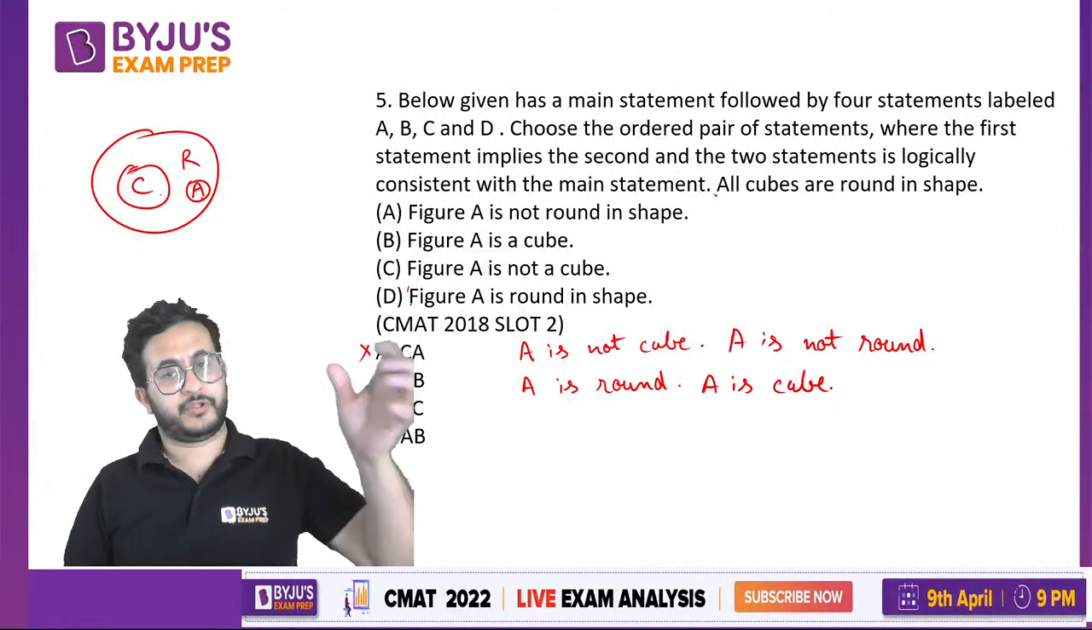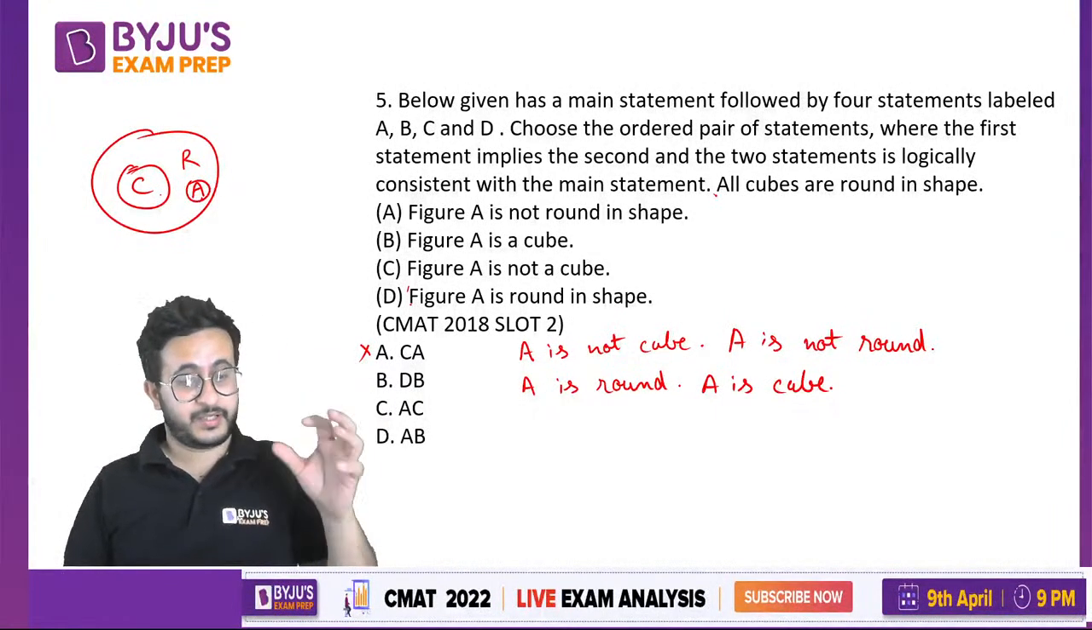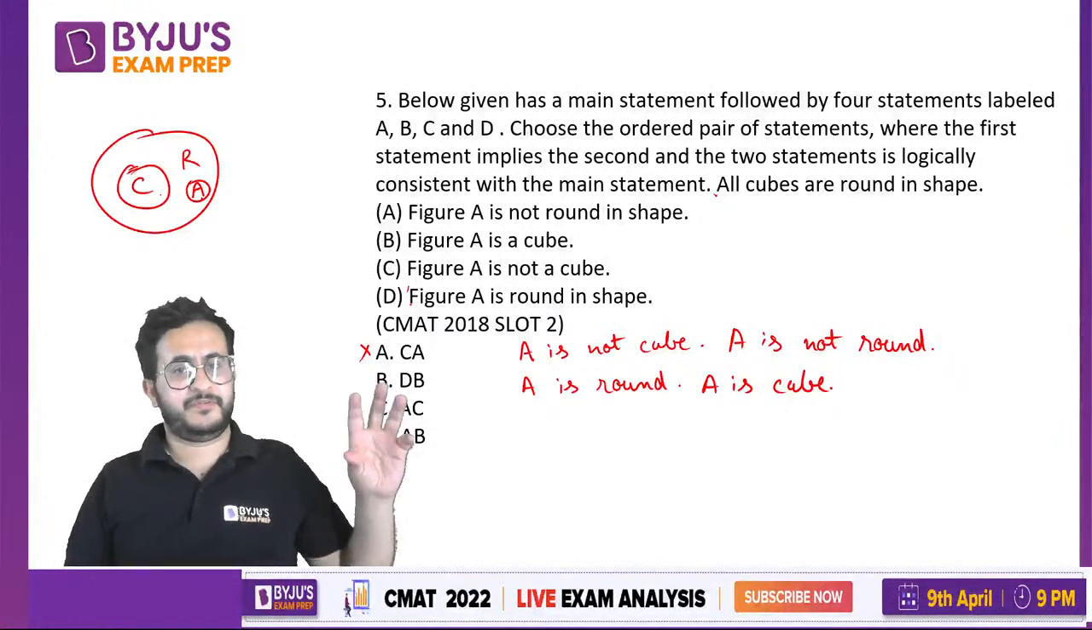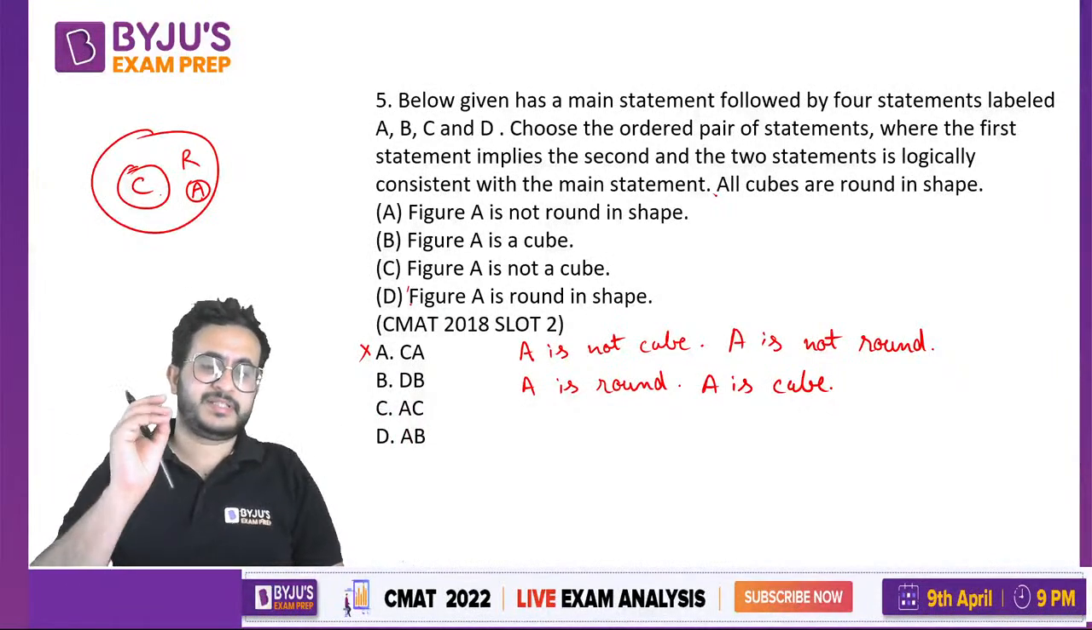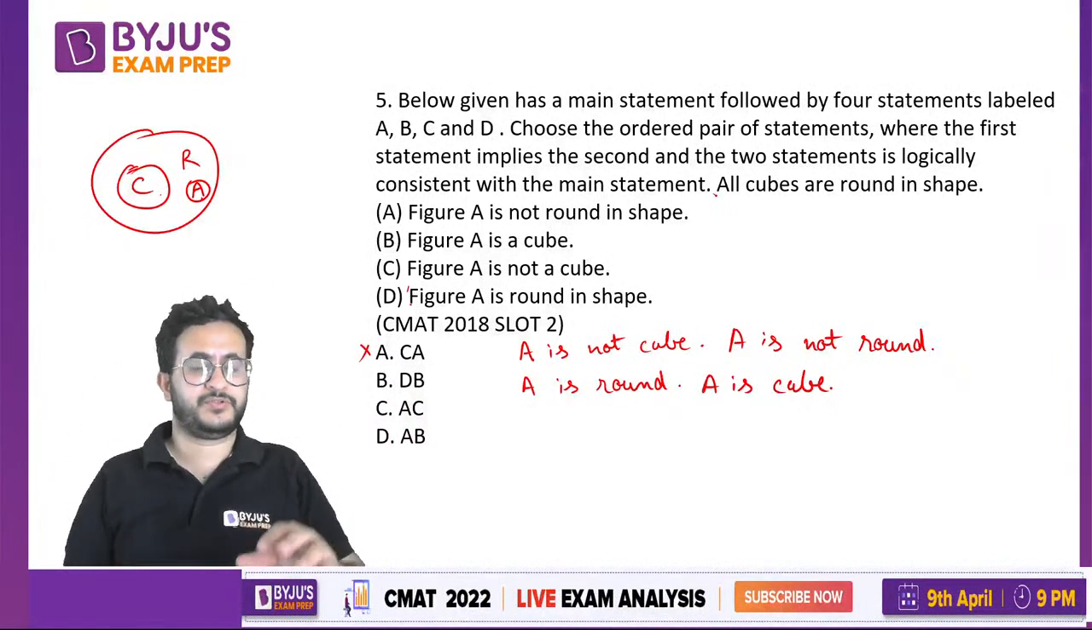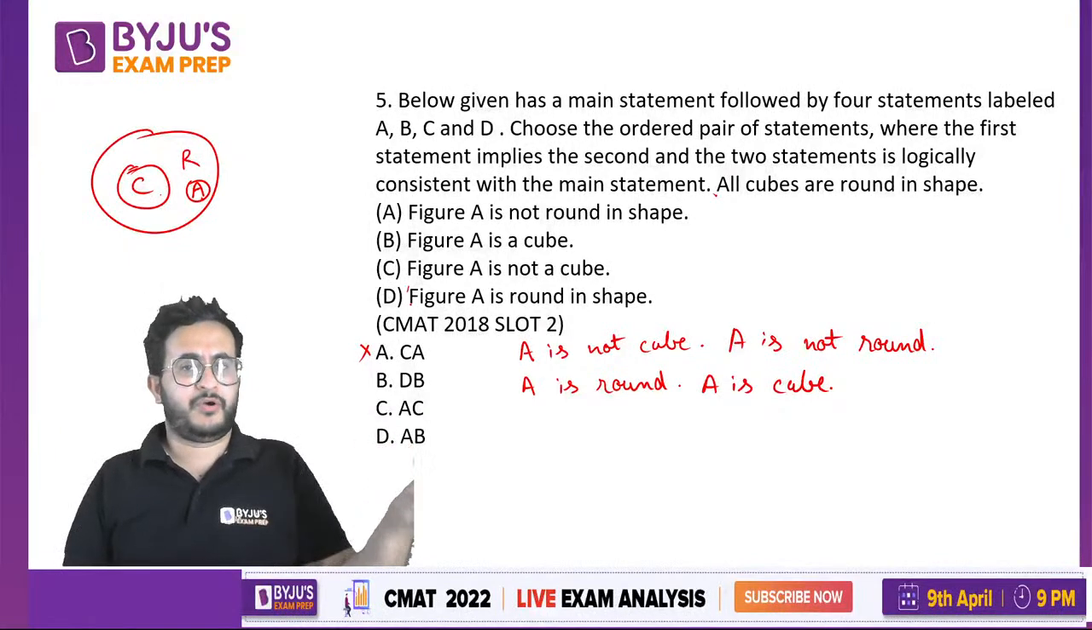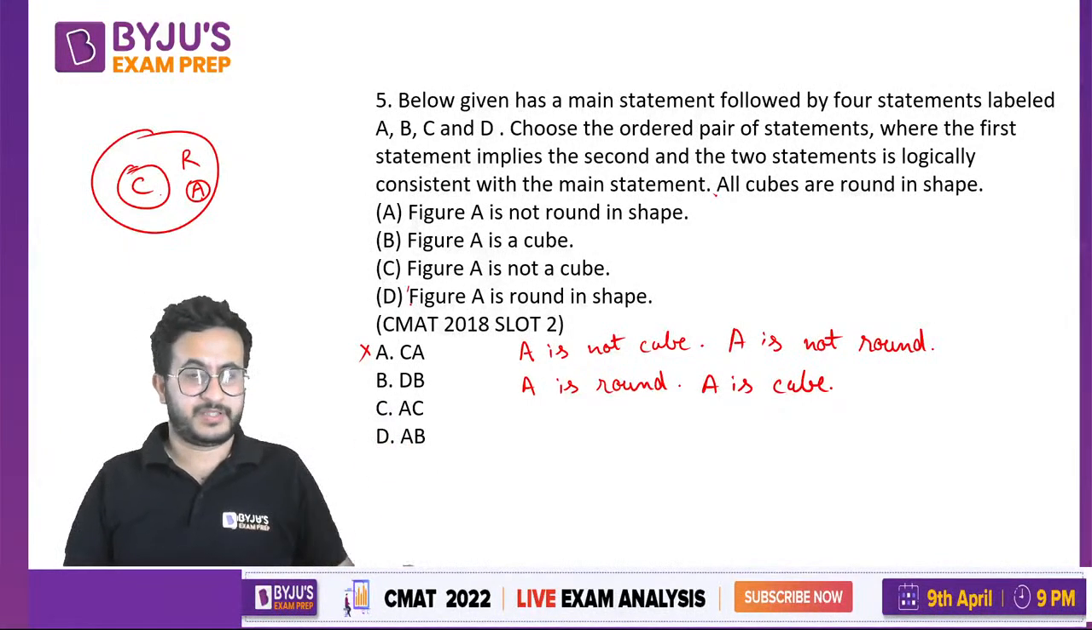We are given all cubes are round in shape. Okay, but we do not know that all round are cubes, that is the reverse is not given. ठीक है, सारे क्यूब राउंड है पर सारे राउंड क्यूब है ये तो नहीं दिया. ऐसा हो सकता है कोई दूसरी चीज है वो राउंड हो सकती है बट क्यूब ना हो, isn't it? So that is also not true. Okay. Third says AC. A is not round in shape.